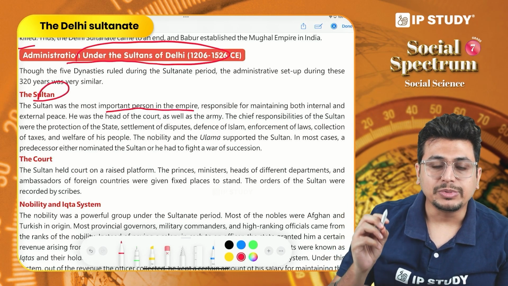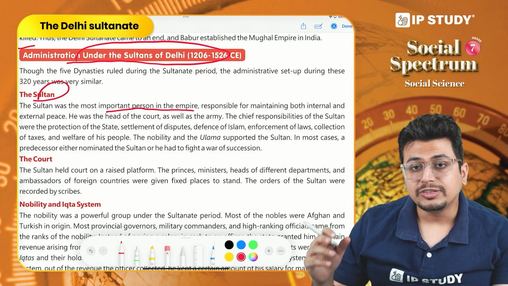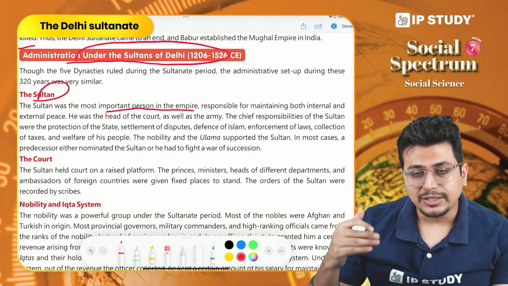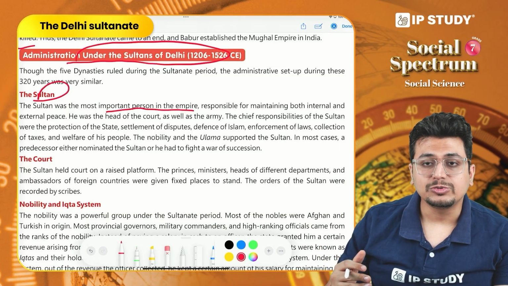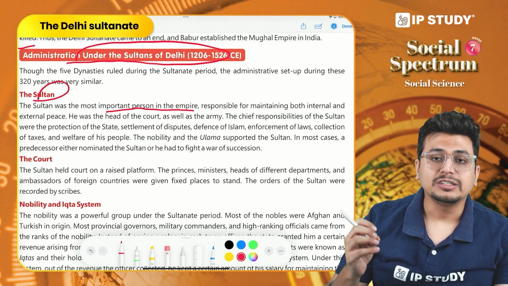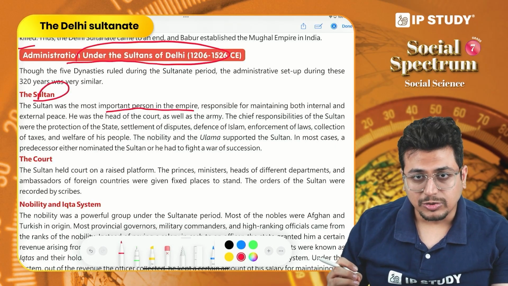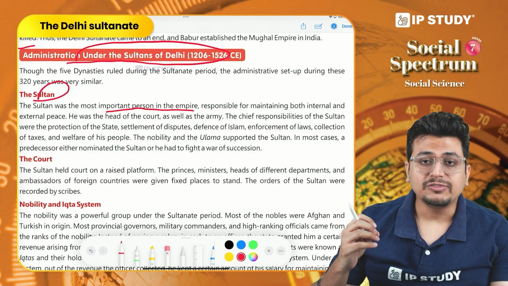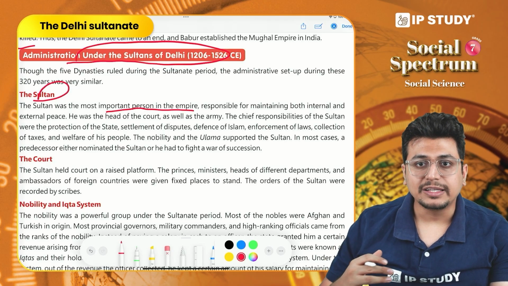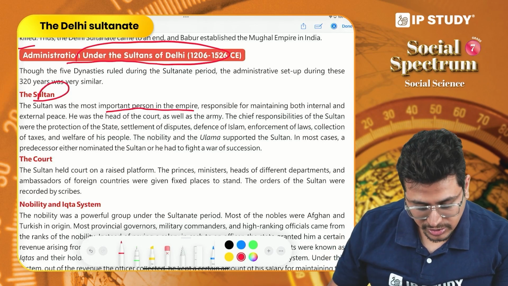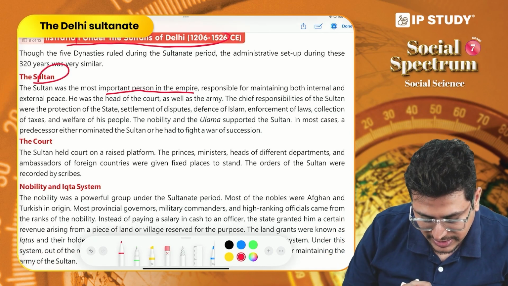If you remember, Sajda was introduced during this time period, where people saluted the king by putting their face to the ground, and even Paibos was introduced, where they kissed the feet of the sultan. So these things show that the Sultan had become so important that people used to even worship him like a god. That is one thing that we see during this time period.